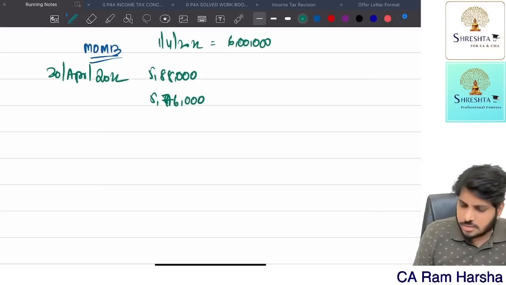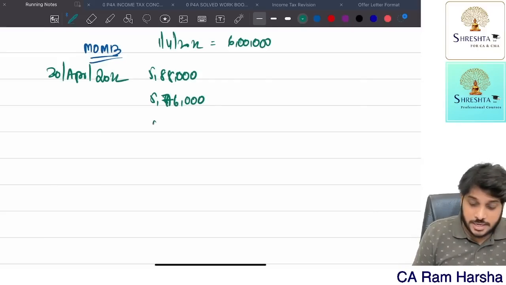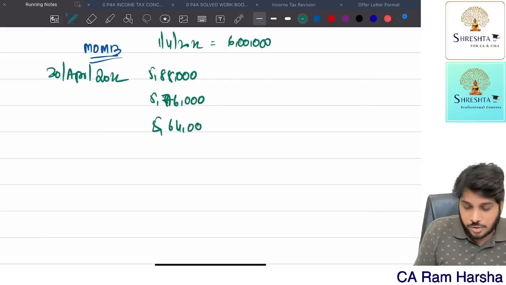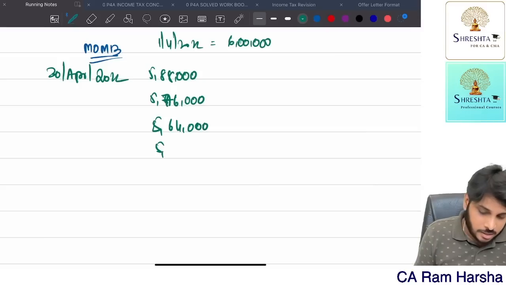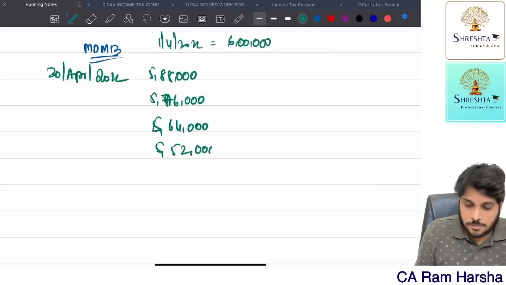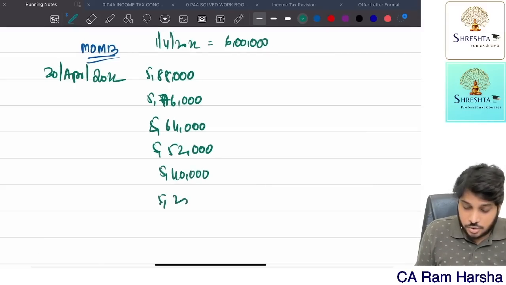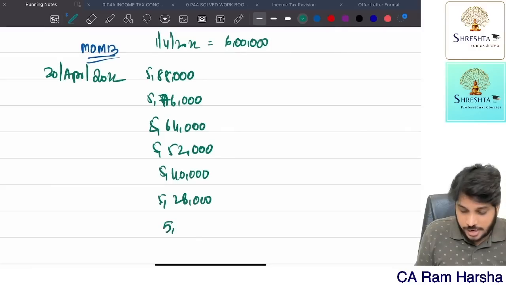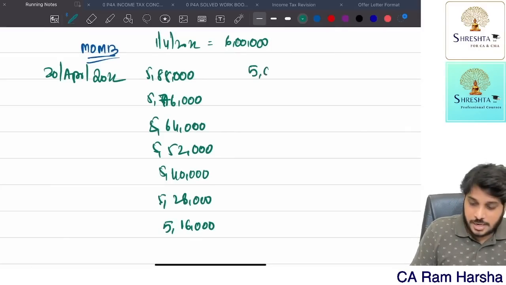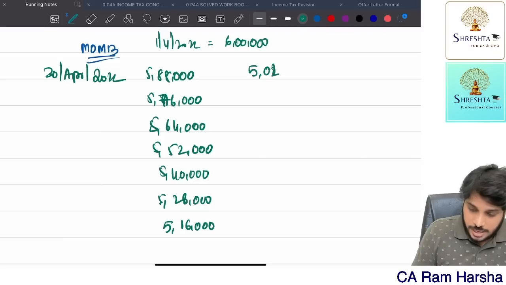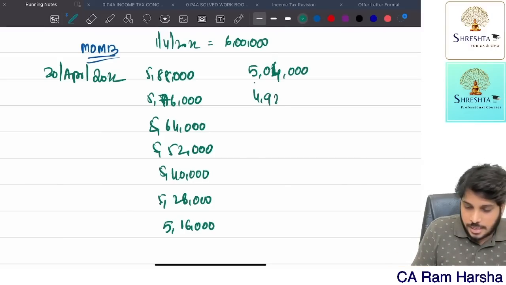Then 30th June, 5,64,000. Then 5,52,000, then 5,40,000, then 5,28,000, then 5,16,000, then 5,04,000, then 4,92,000. I'm just reducing 12,000 each time.